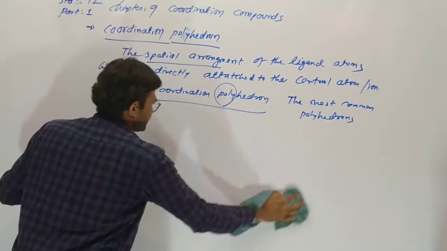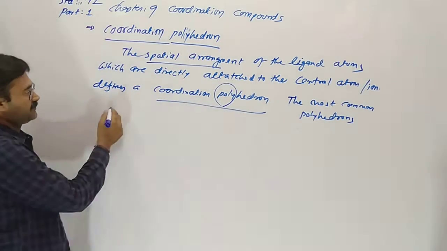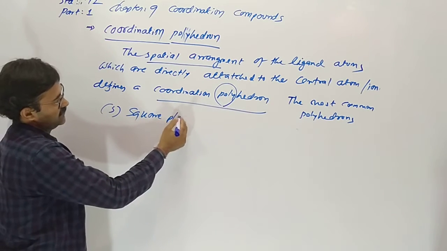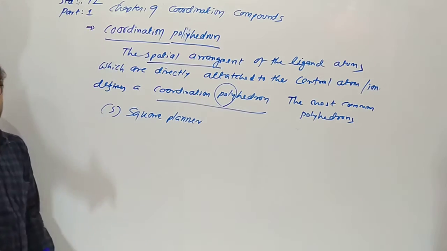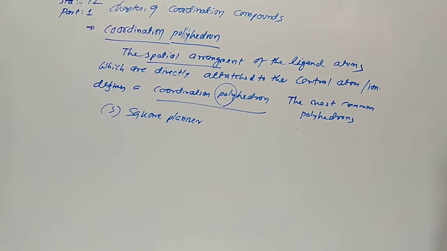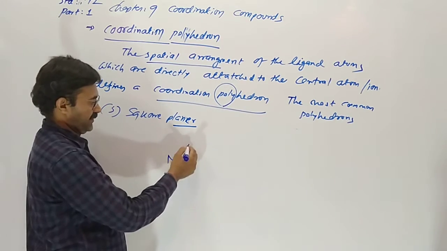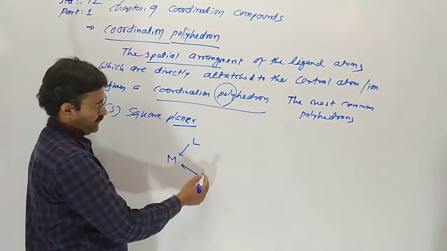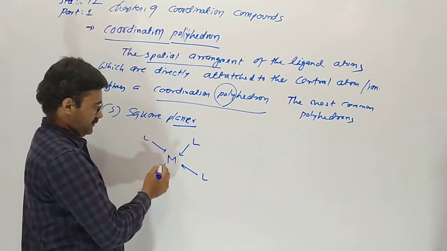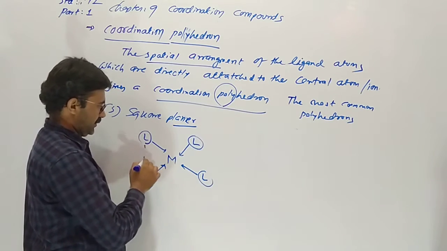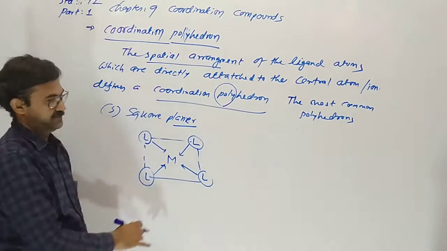Now the third one is square planar. Square planar also occurs. In the square planar shape, the metal is combining with 4 ligands, and the 4 ligands are on the same plane.